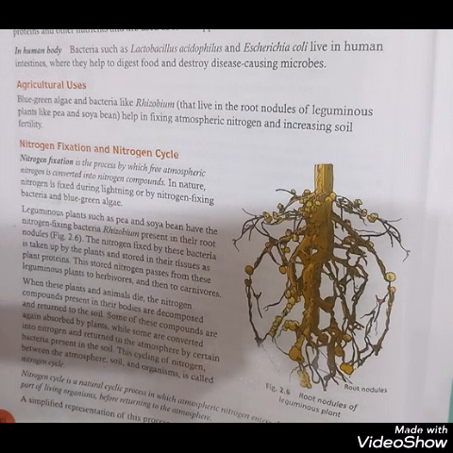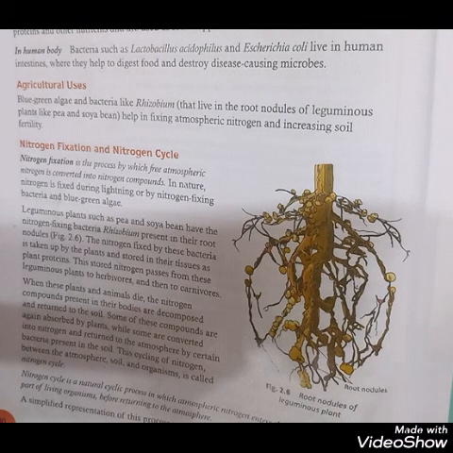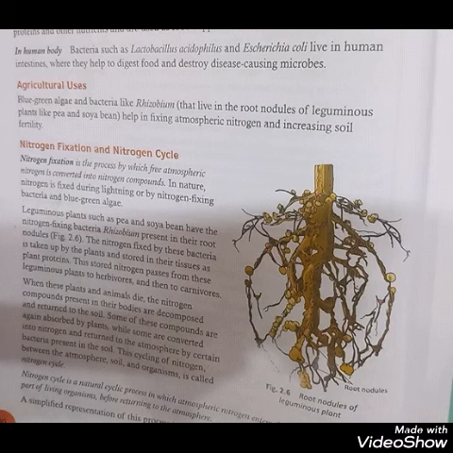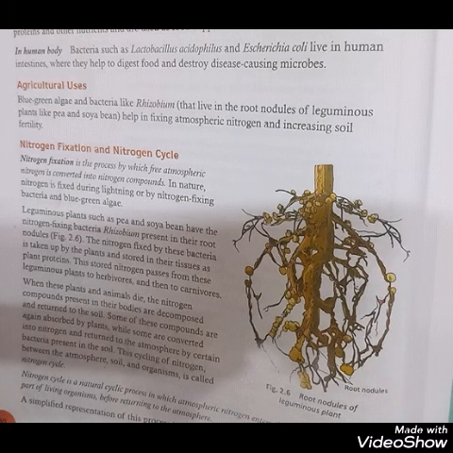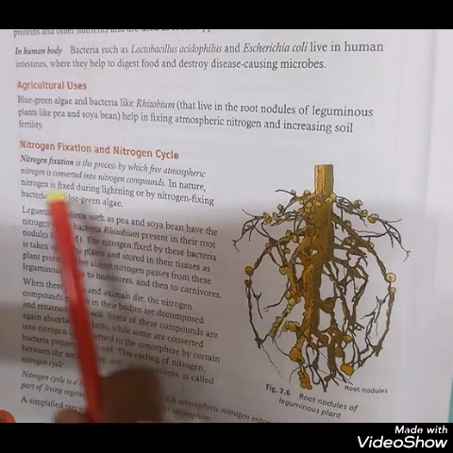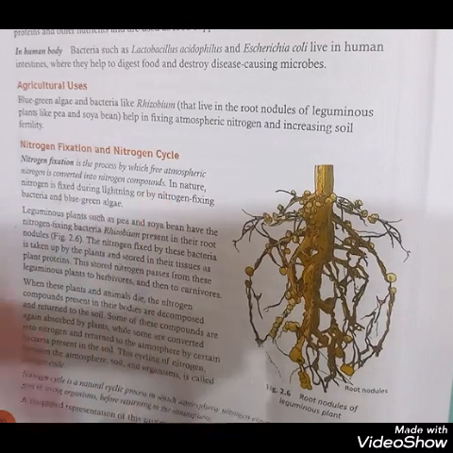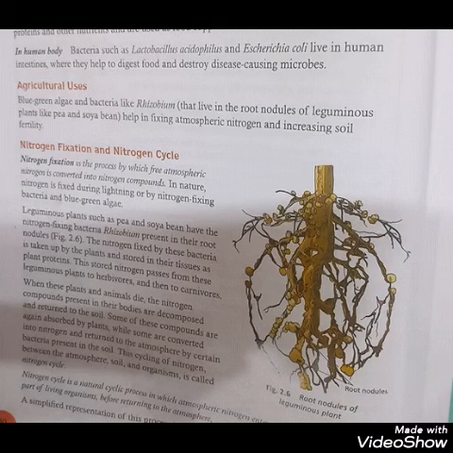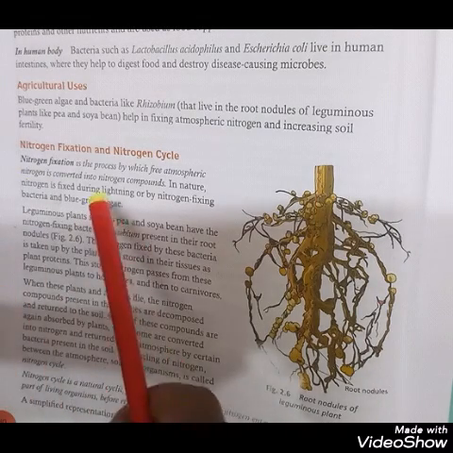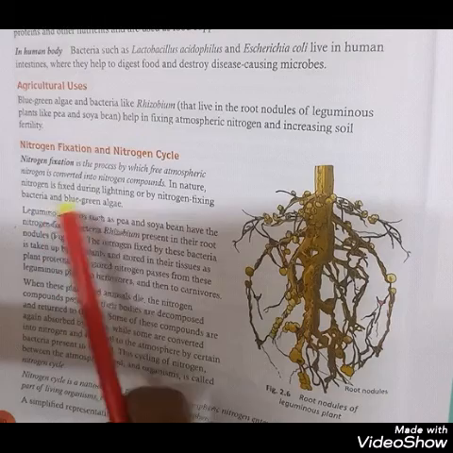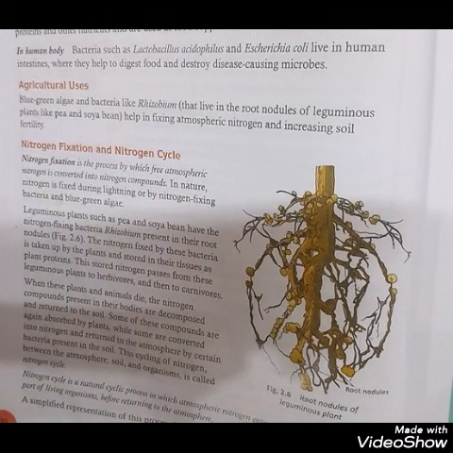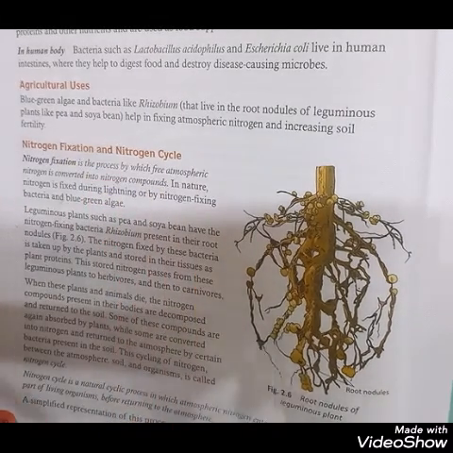Hello students, now we are going to start with the topic nitrogen fixation and nitrogen cycle. We have already discussed this in the online classes: nitrogen fixation is the process by which free atmospheric nitrogen is converted into nitrogen compounds. In nature it is fixed during lightning or by nitrogen-fixing bacteria and blue-green algae. So fixation is very important, wherein atmospheric nitrogen is converted into nitrogen compounds.